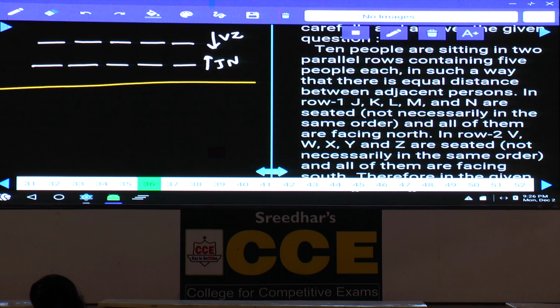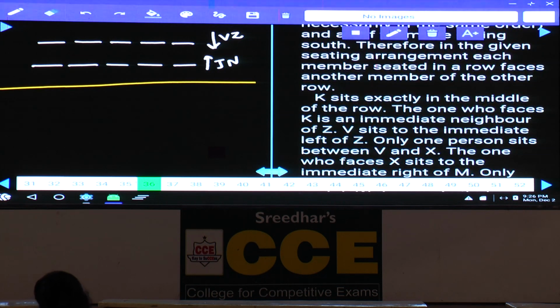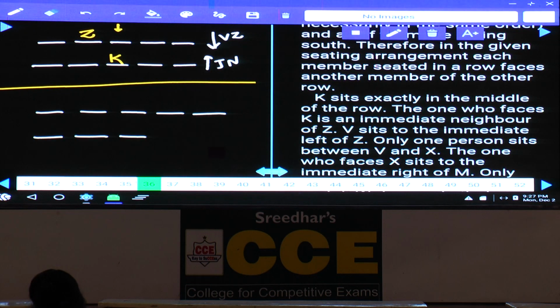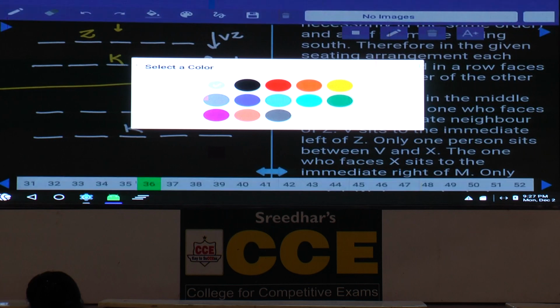Then coming to condition number 1 here: K sits exactly in the middle of the row. As K is exactly at the middle of the row, K must be here. And the one who is facing K is an immediate neighbor of Z. Who is facing K is an immediate neighbor of Z, means Z can be either at this place, second place from the left-hand side, or second place from the right-hand side. Now I am fixing this K at the center, and Z can be here. The one who is facing Z, K, is an immediate neighbor of Z.